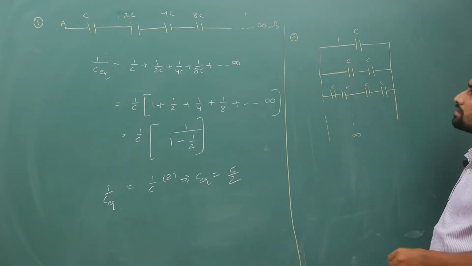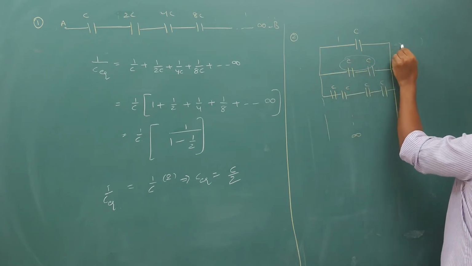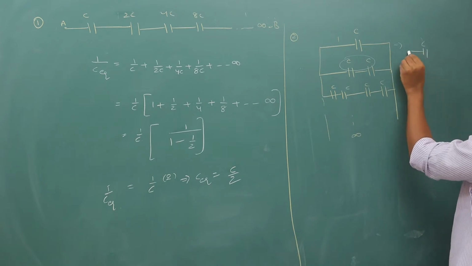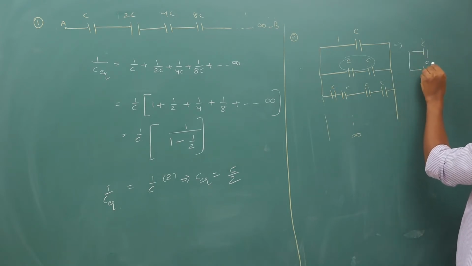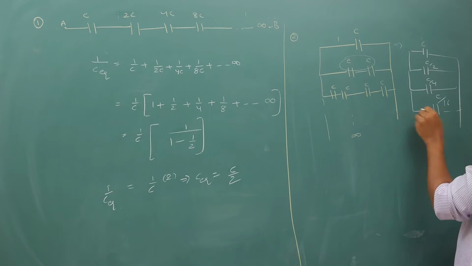Now once again the same logic, equivalent of this is C by 2. So you will have C on first row, replace second row, that will become C by 2, next row it is C by 4, next row it is C by 8, C by 16, like this it will keep on repeating.